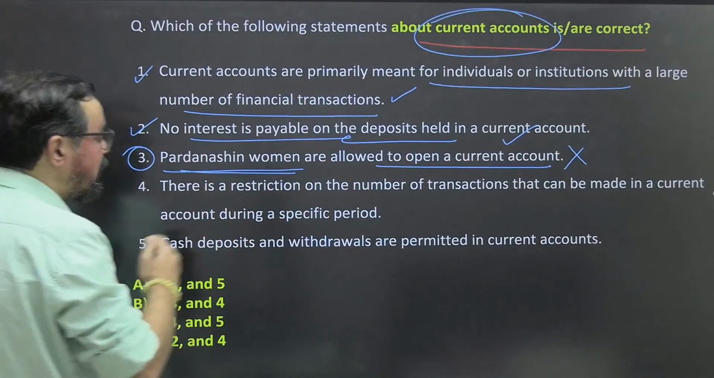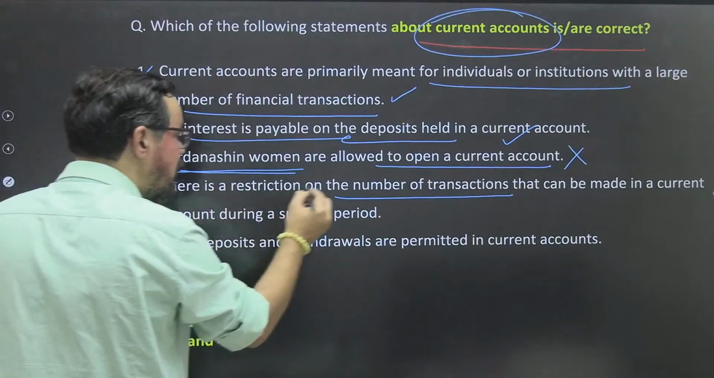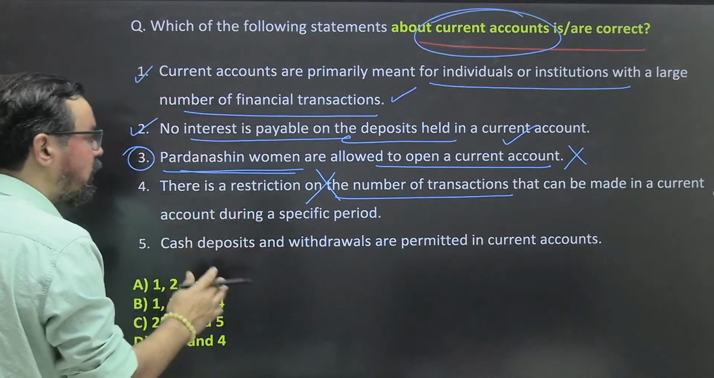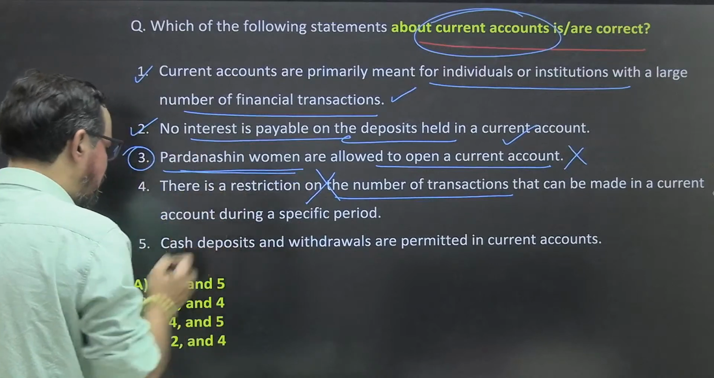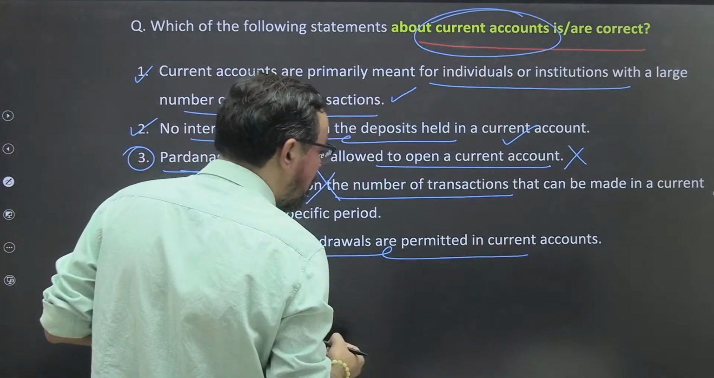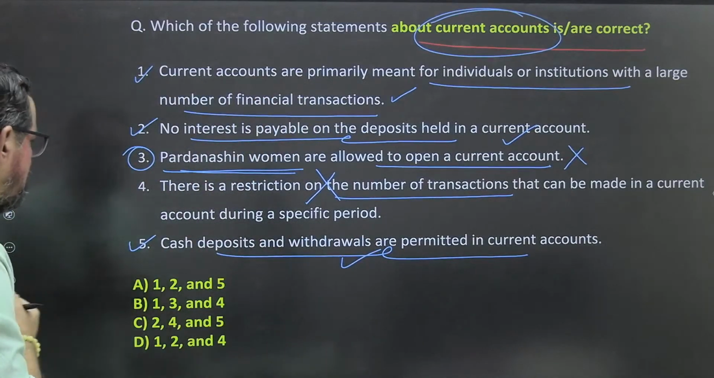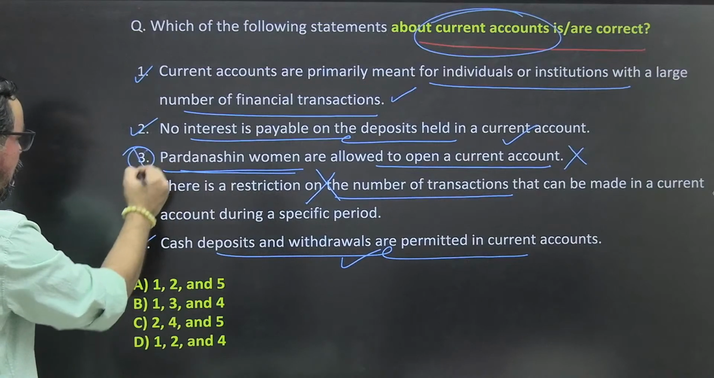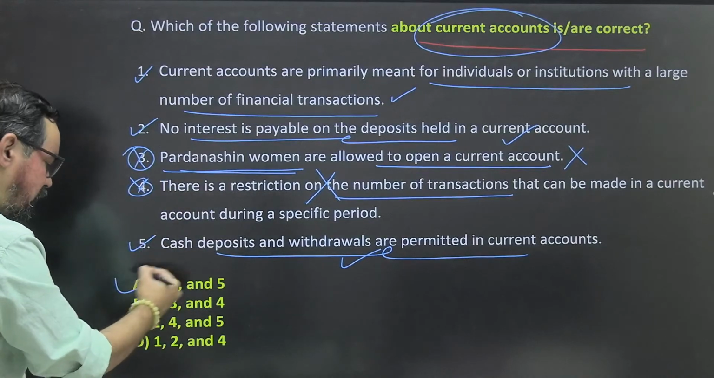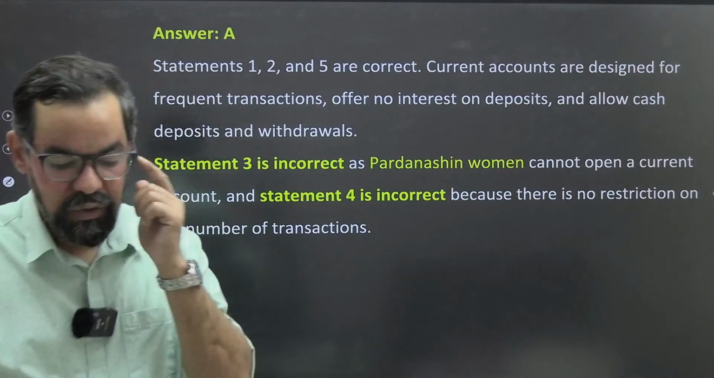There is a restriction on the number of transactions. No, this is also wrong. There is no restriction on current accounts, because no interest, no restrictions. Right. Cash deposits and withdrawals are permitted in current accounts. This is 100% true. So 1, 2, and 5, option A will be the right answer. Very true. So option A only will be the correct answer for this particular one.